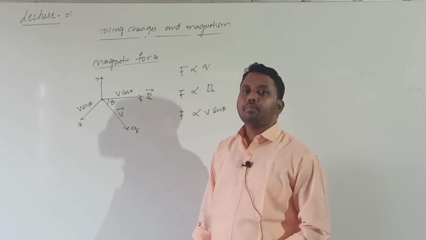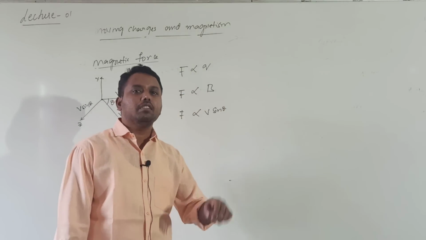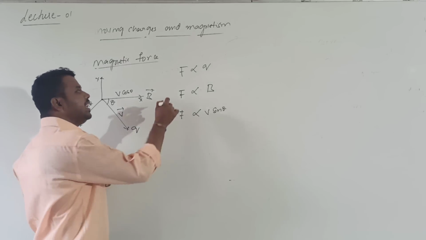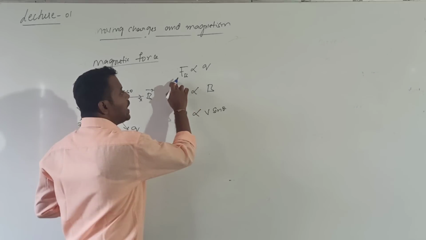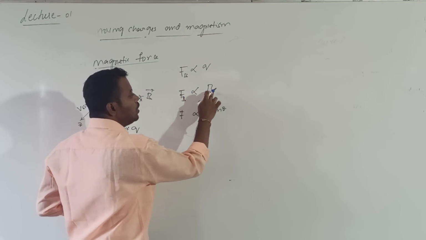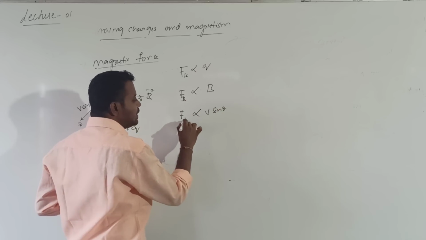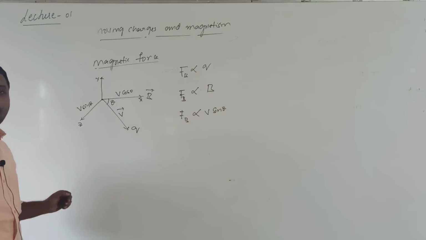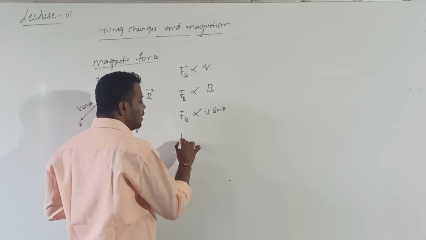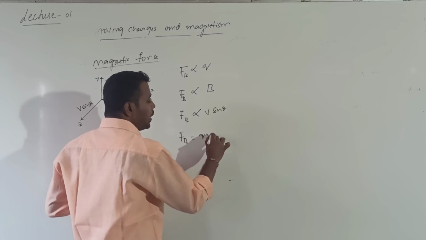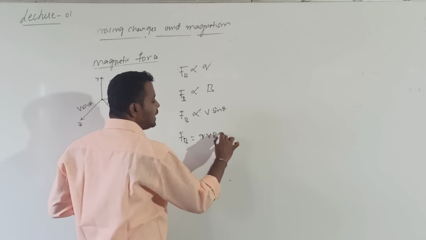They revealed which factors the magnetic force value depends upon. The magnetic force acting on a charge, which I can call FB, is directly proportional to the magnitude of charge, directly proportional to the magnetic field induction, and directly proportional to the component of velocity perpendicular to B bar. From these three, I can write FB proportional to Q into V into B into sin theta.